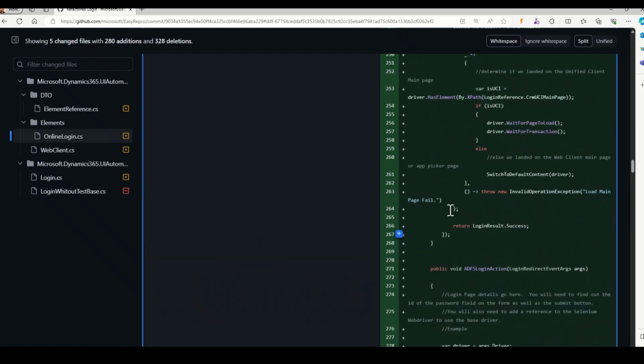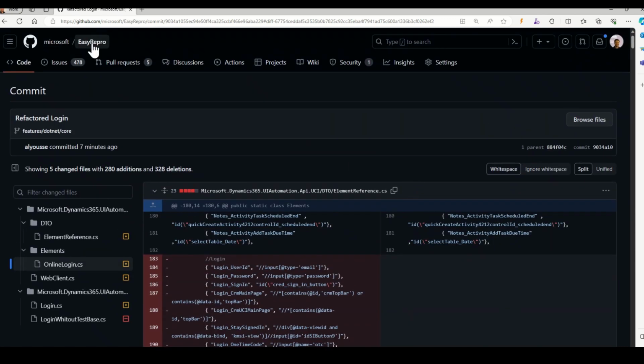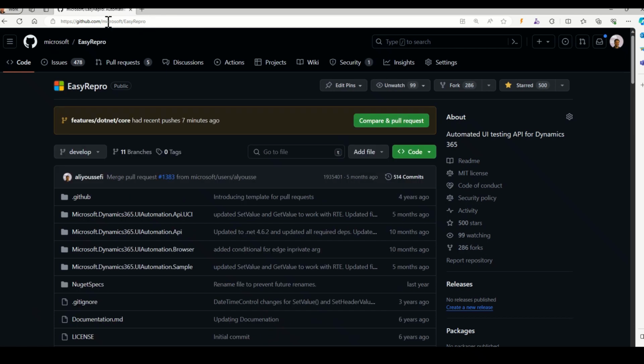But if you want to review any of the refactoring examples I've had, you can simply go to this repo here. This one's called Easy Repo. This is a Microsoft one, so it's used by hundreds of customers, thousands of customers, quite frankly. And it has different branches.